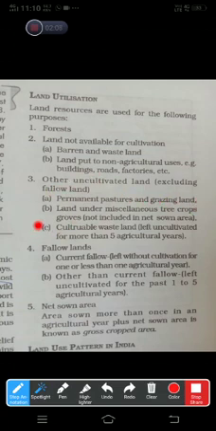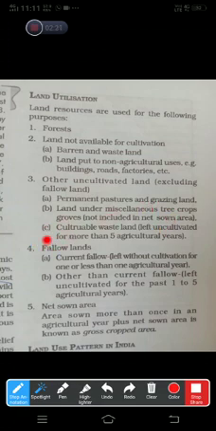B part, land under miscellaneous tree cover crops groves, means a land that is covered by forest. Various types of tree crops are grown here, but it is not included in net sown area. Net sown area means the land which is used to grow crops, that is called as net sown area.